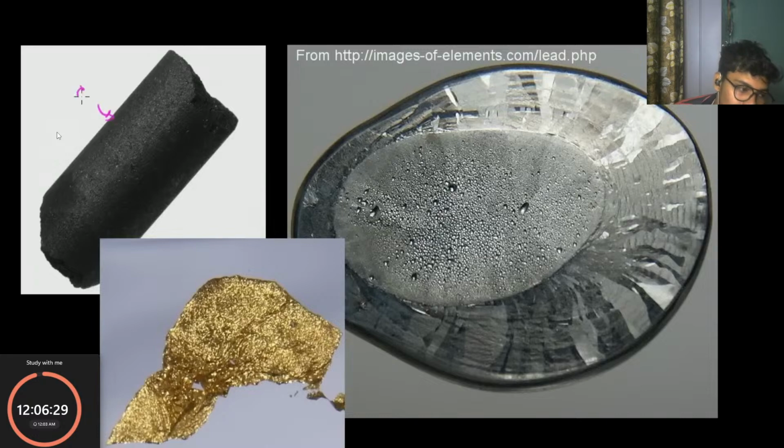This right here is carbon, and this you see is in its graphite form. This right here you see is lead. And this you see here is gold. All the substances shown here, sourced from this website, are in their solid form.